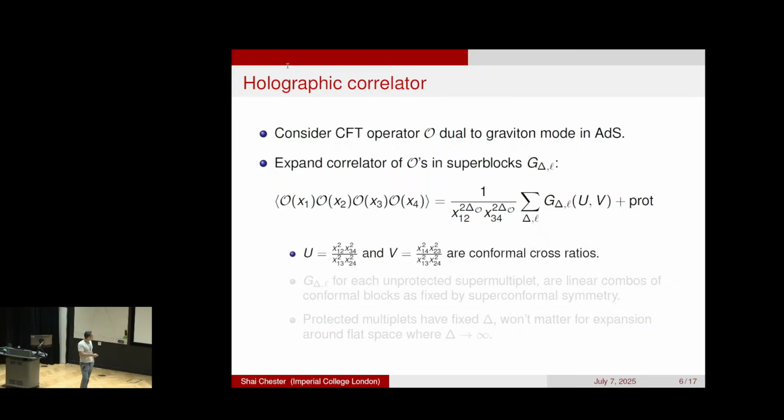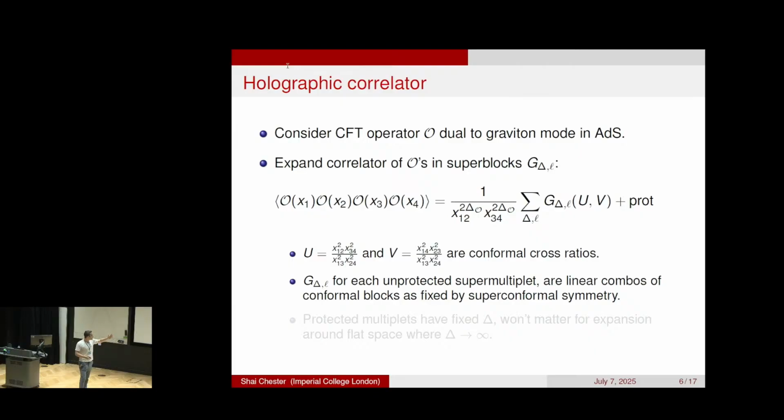I'm separating this into two terms because the protected terms are multiplets where the scaling dimension is fixed. And these are not going to be relevant for the expansion we consider, because the expansion we consider is going to be for very high scaling dimensions. And then the terms here are going to be the multiplets where the scaling dimension is not fixed. These are called long multiplets. So usually they're not protected by supersymmetry, and their scaling dimension can take any value.